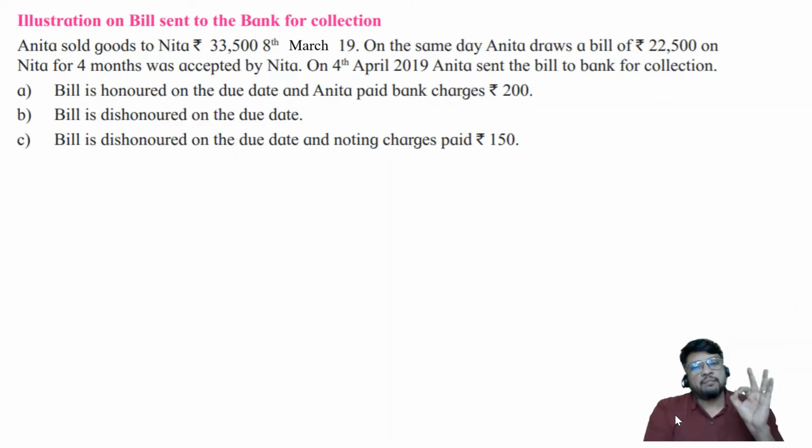Simple logic. So I am not selling the bill to you. I am only sending the bill to you. I am not transferring ownership of the bill to you. I am just giving the bill to you so that you can work as my clerk. You can work as my agent. You can go and collect the money on my behalf from the drawee on the due date. I don't want money today. I don't want money if the drawee doesn't pay. Since I am not using your money, I will be getting money number one on due date, that too only if paid by the drawee.